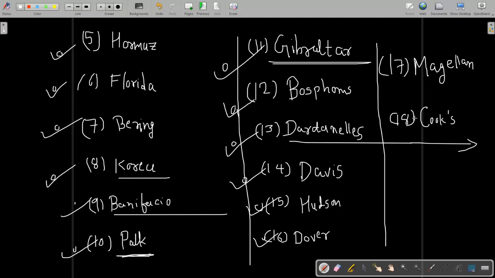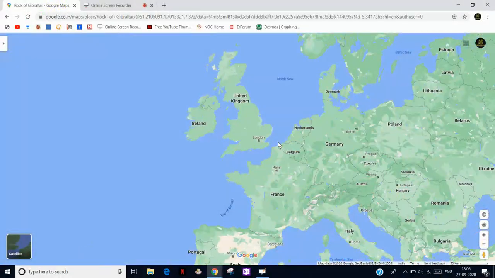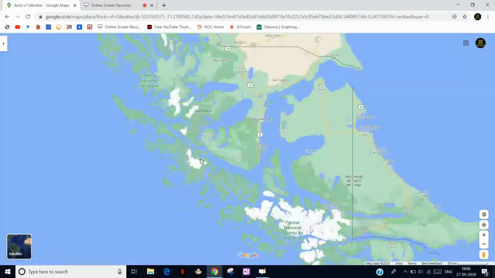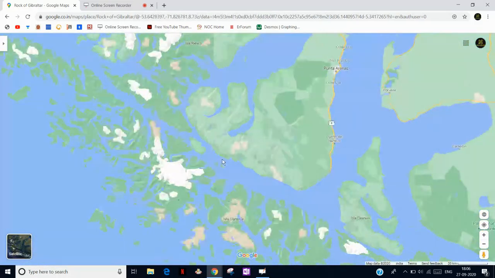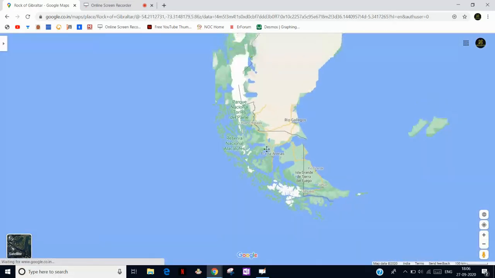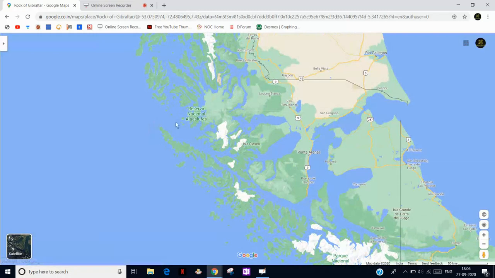Next is Magellan Strait. Where is the Magellan Strait? This is in the South America continent. If a ship enters here, where my cursor goes, it then twists and turns again. This is not normally used because there are lots of twists and turns and it is very narrow.